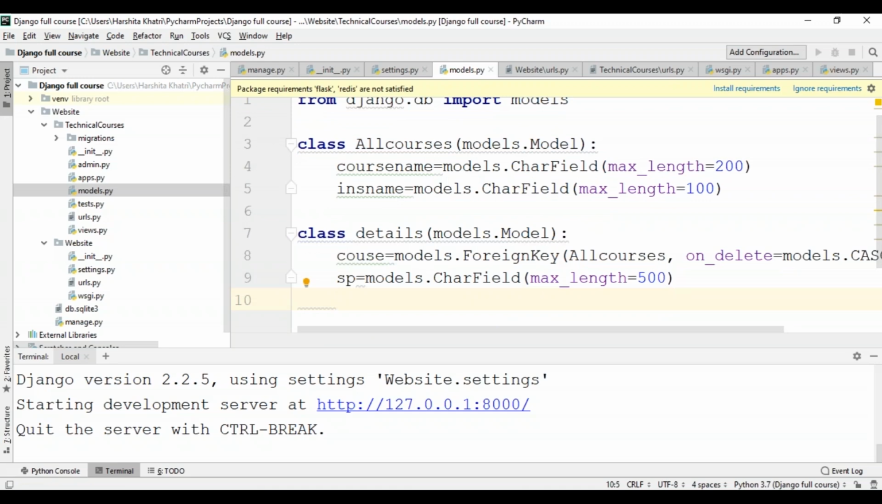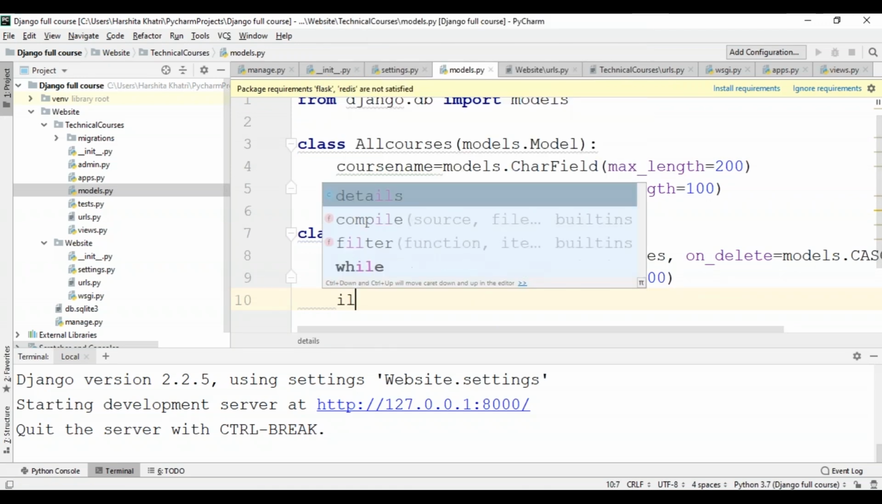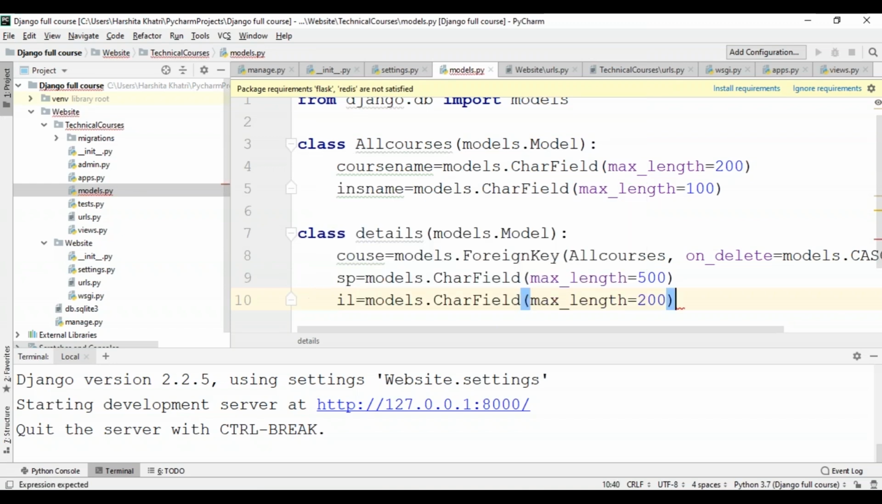The second type of course that's available is the instructor-led courses. So for that, I'll take a variable, say il, and again I'll be using the same function, and I'll change the length to 500. Okay, so now I've created models for my project.